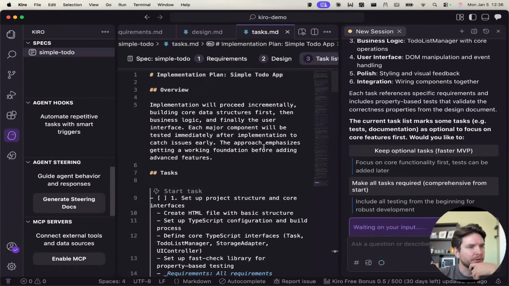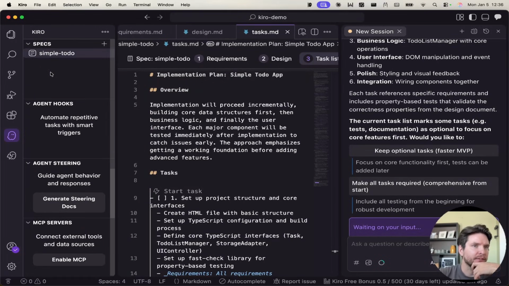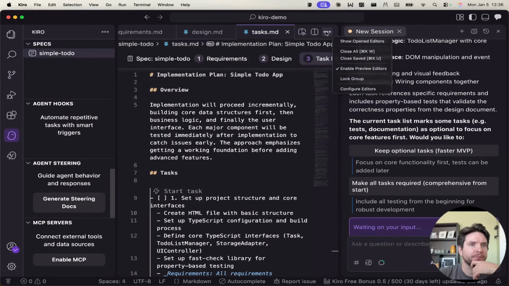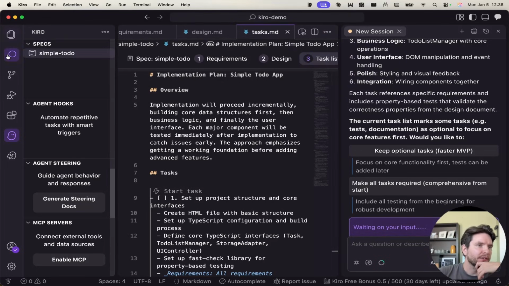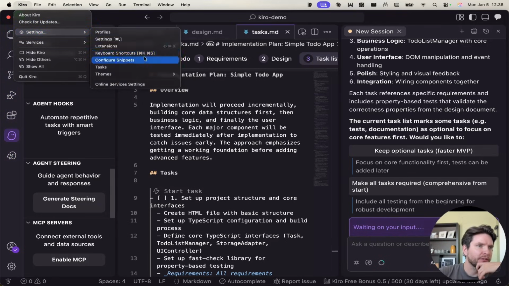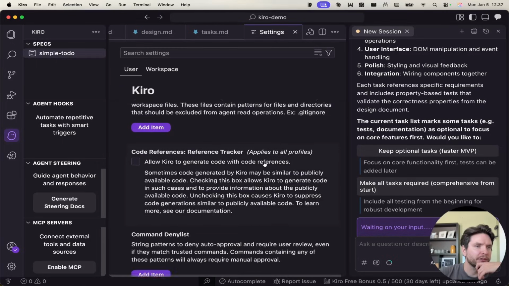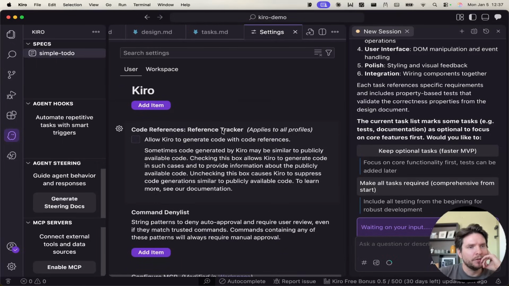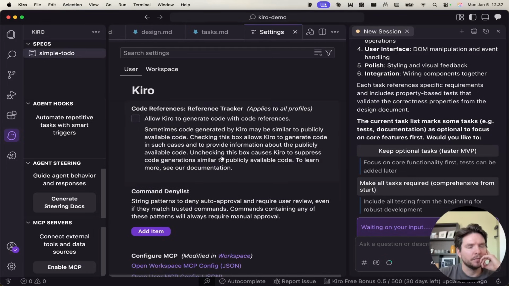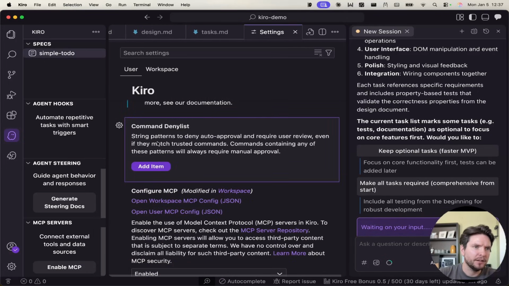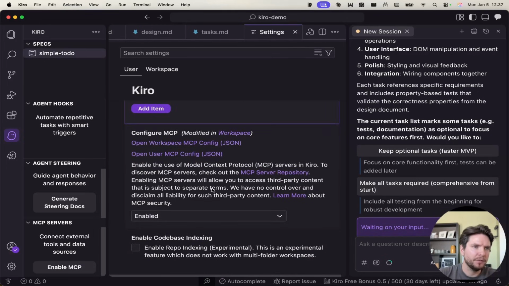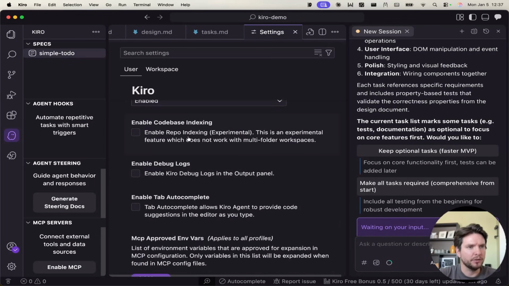It takes quite a long time to generate this here. I guess it's not about how fast it is, it's more about accuracy. So while that's happening here, let's see if there is something else we can explore. Settings, autopilot, agent ignore files we can add. Reference tracker. I don't care about this. Command deny lists. Configure MCP. We'll take a look at how to configure MCP servers later. It's not really a priority here.